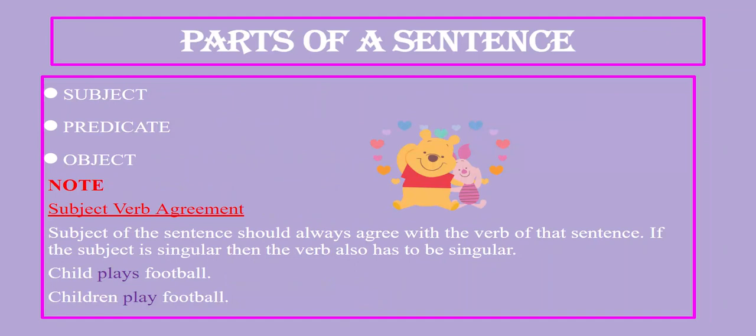Now, let's recap parts of a sentence: subject, predicate, that you all know about. The subject of the sentence should always agree with the verb of that sentence. This we just took up a few minutes back, and the example is: child plays football, children play football. So, if the subject is singular, then the verb also has to be singular.